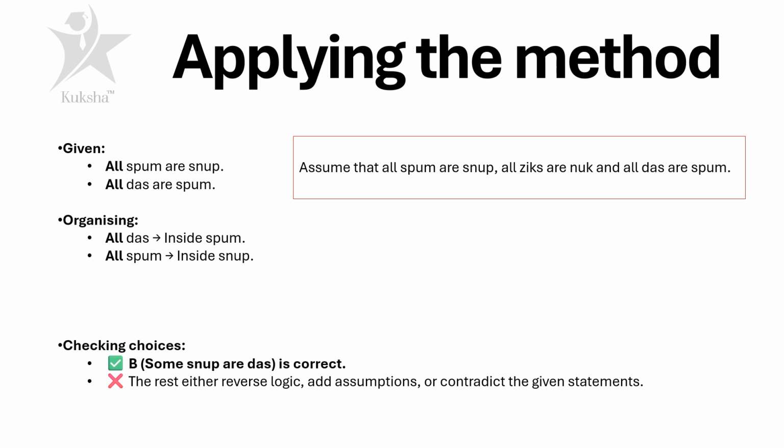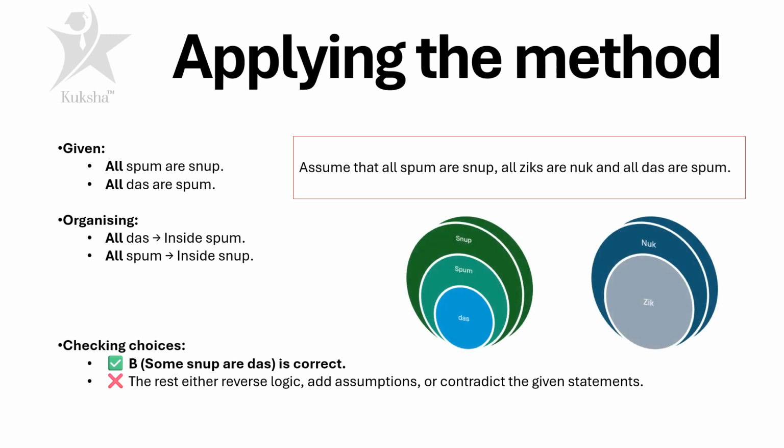So if we organize this logically, all dash are inside spum, all spum are inside snup. Visualize this in a Venn diagram. The reason zik and nuck are separate is that all ziks are nuck is a separate statement, so it's a separate Venn diagram.